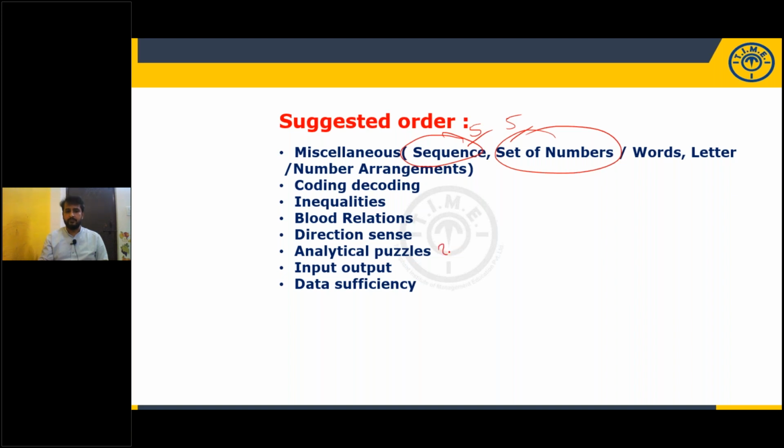Finally, give the importance to puzzles. Try to complete coding, inequalities, blood relation, directions, and give the importance to puzzles. And if you are good at puzzles, you can practice puzzles also. You can start with the puzzles. There is no objection. But I'll give you a suggestion that first clear the sectionwise cutoff and then try to clear the overall cutoff. That is my suggestion. Without attempting the puzzles, you can clear the sectionwise cutoff, but to clear the overall cutoff, you definitely need analytical puzzles. So practice as many puzzles as possible.